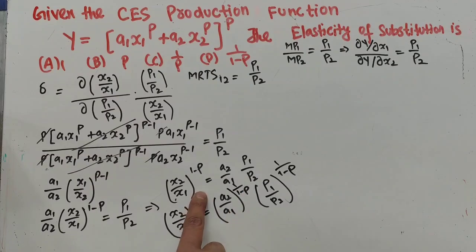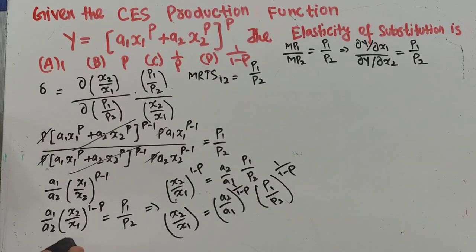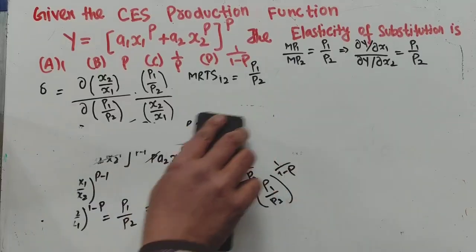I have transposed this, so it will not remain here. Now let me rub this out.